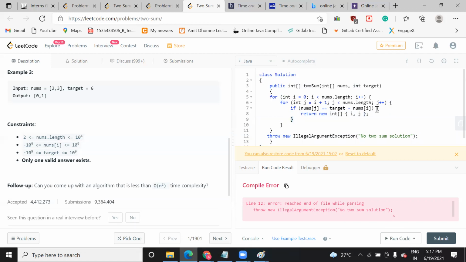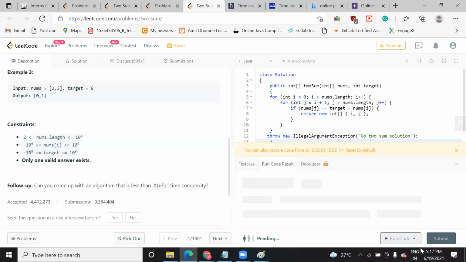This one is for this one. This one is for this one. This one is for this one. This one is for this one and this one. Let me check it. Okay. Now comment that throw one.